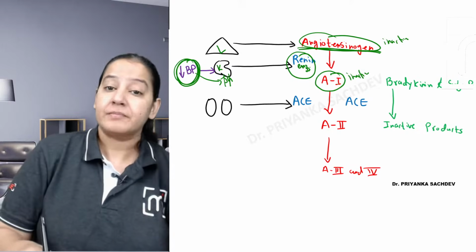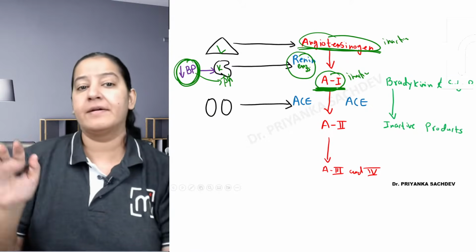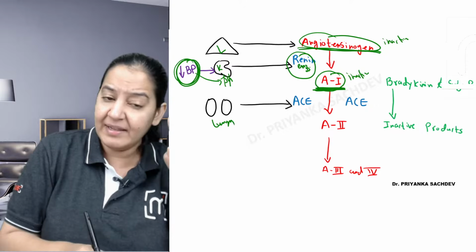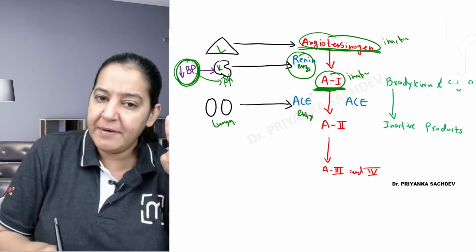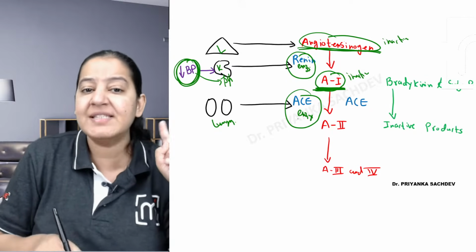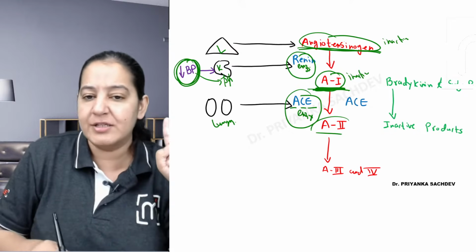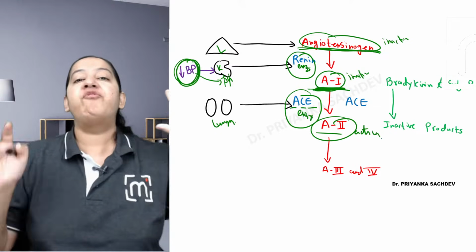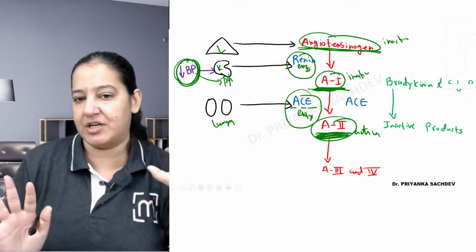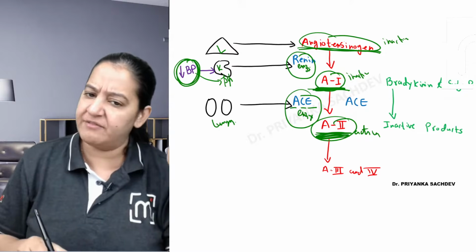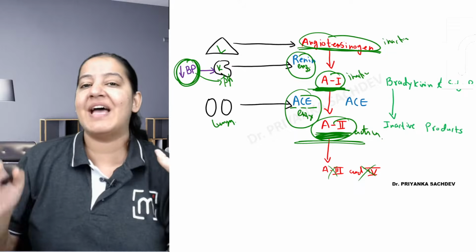Now this angiotensin 1 is present in blood. It is going in all organs via blood. When it goes to the lungs, when the lungs are exposed to angiotensin 1, they will secrete another enzyme in the blood. The name of the enzyme is ACE. What is the full form of ACE? Angiotensin converting enzyme. It converts angiotensin 1 to angiotensin 2, which is the active protein. So finally, angiotensin 2 is formed, and it will show the action now.